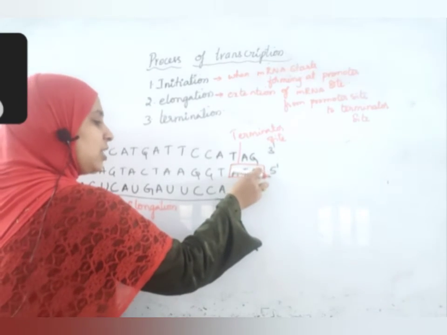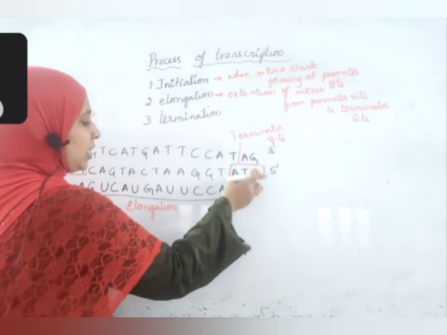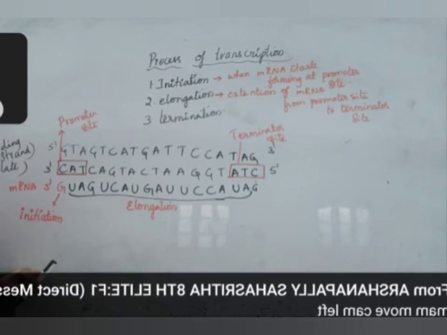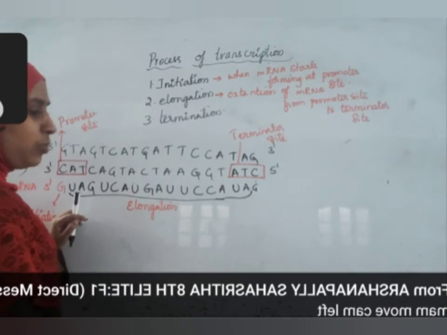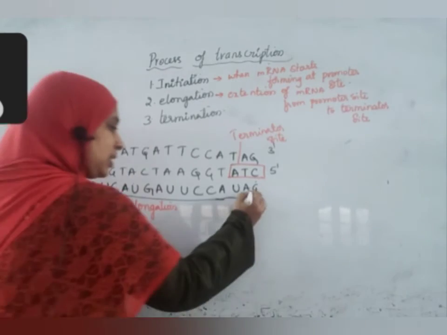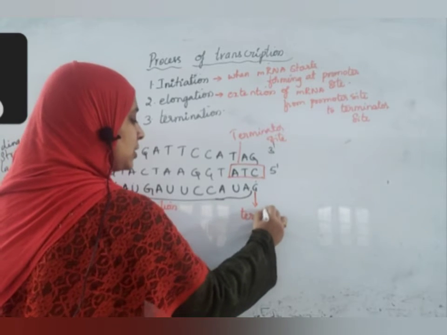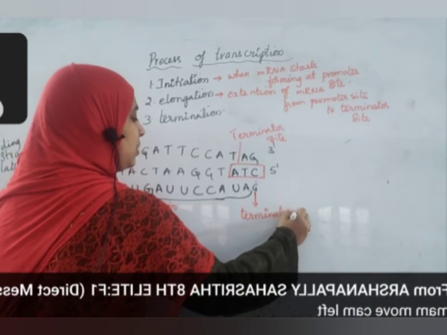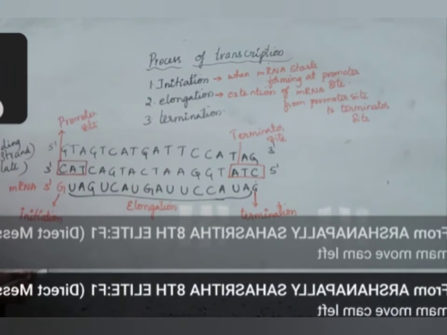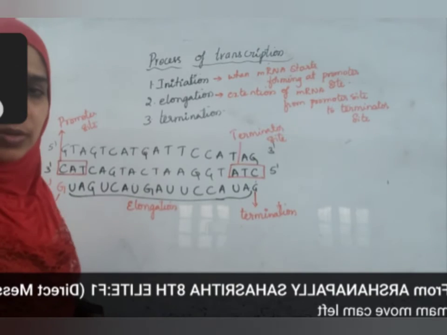If there is any other nucleotide here, like adenine, it becomes UAU, which is not a stop codon. So after this G binds, termination of this process occurs. That means it will stop there.